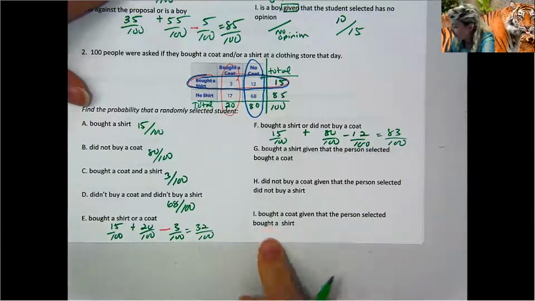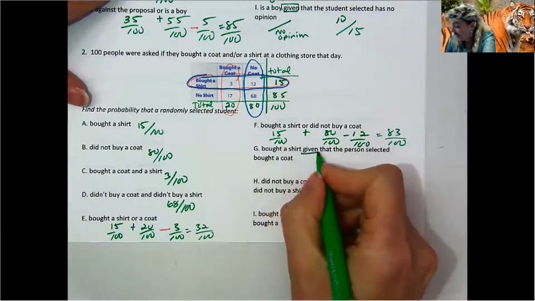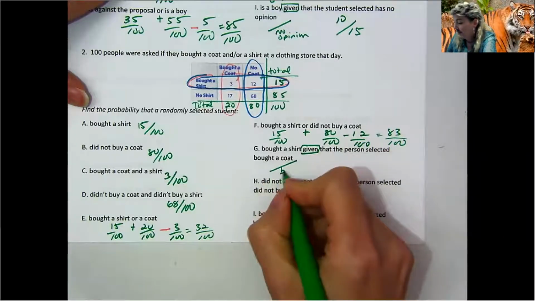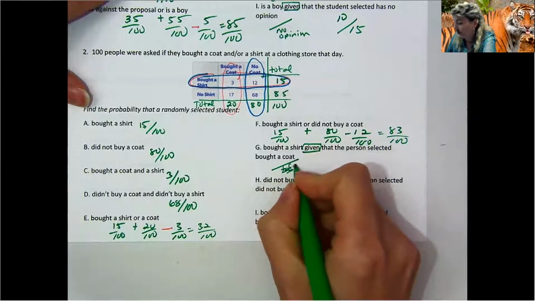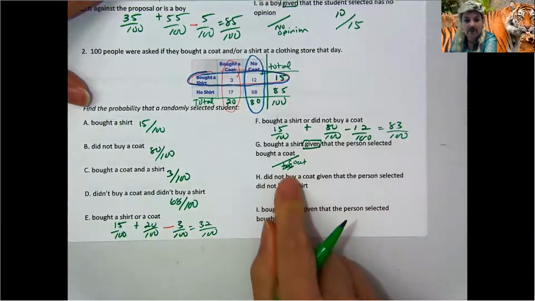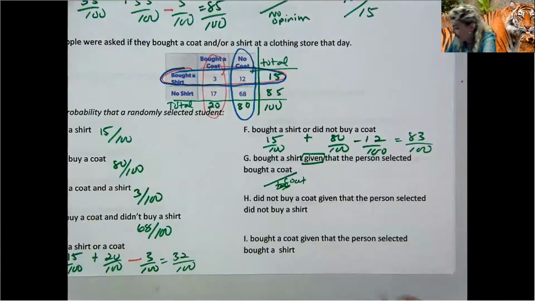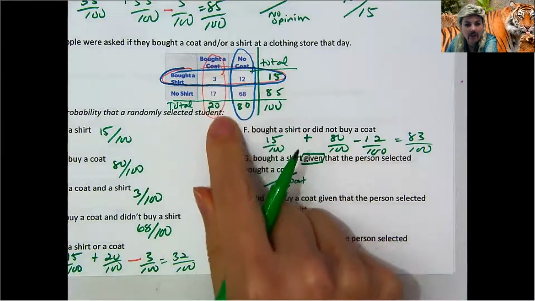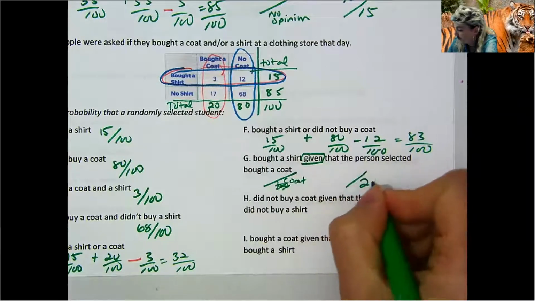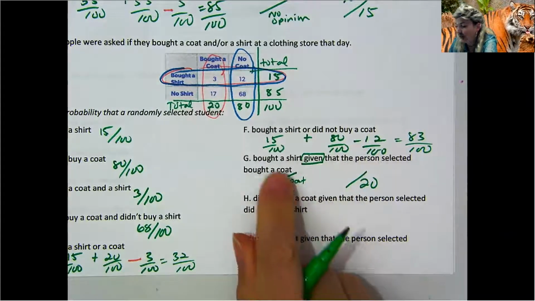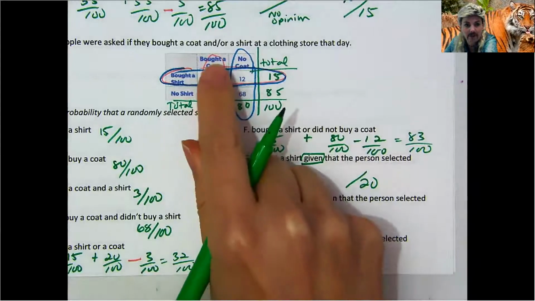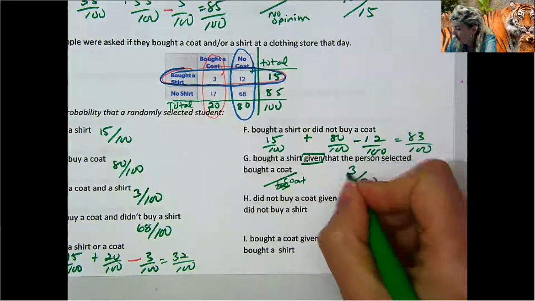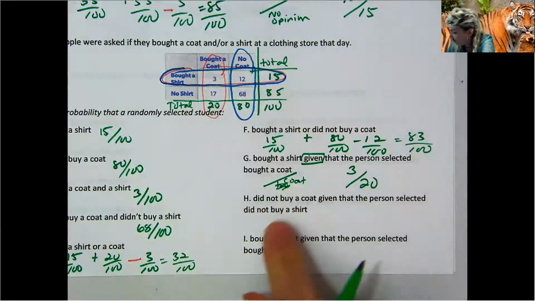Bought a shirt given the person selected bought a coat. So given they bought, I'm just going to put the word coat. So we're looking at people that bought a coat. That's not how you spell coat. It looked weird. So bought a coat, there's 20. Out of those 20 people that bought a coat, how many bought a shirt? Bought a coat, bought a shirt, that's 3. So 3 out of 20.